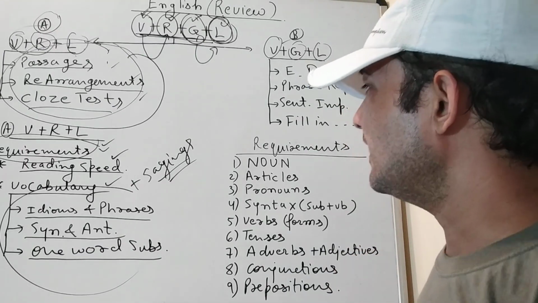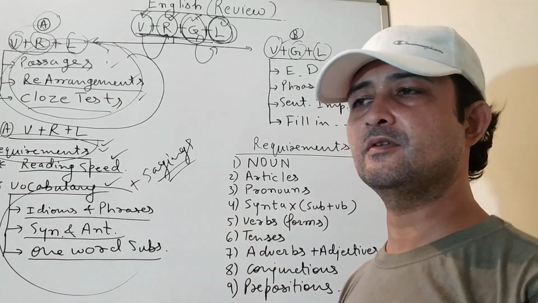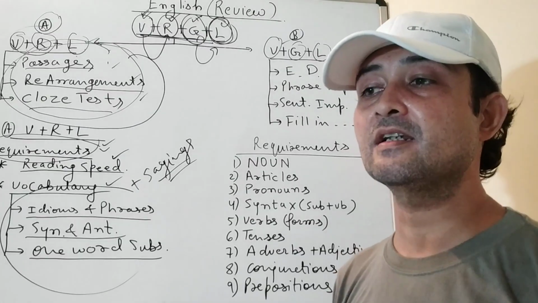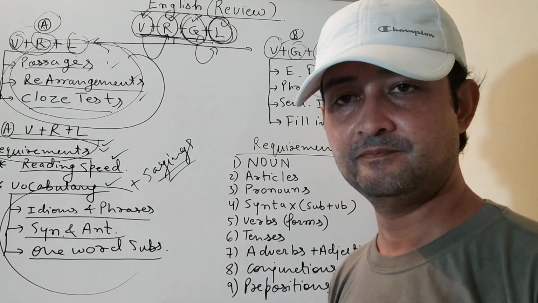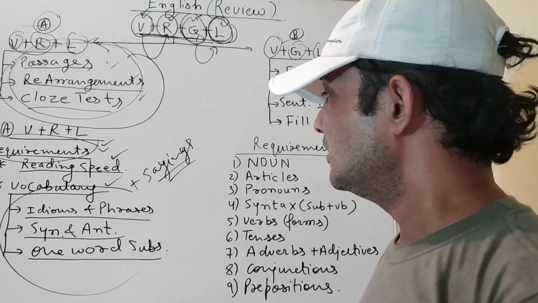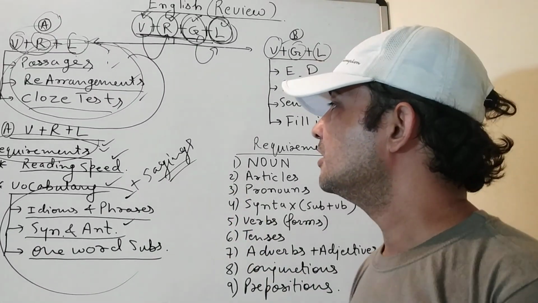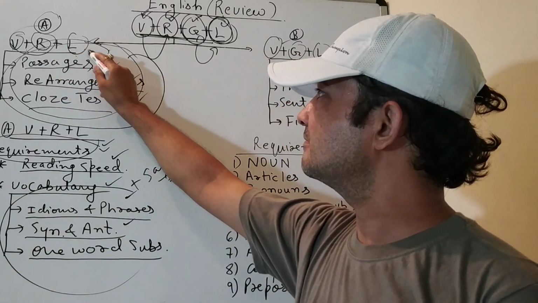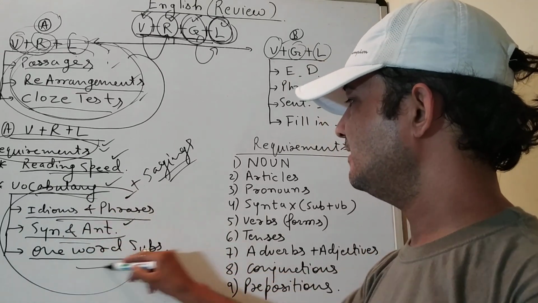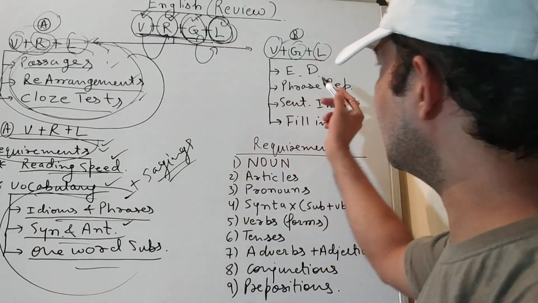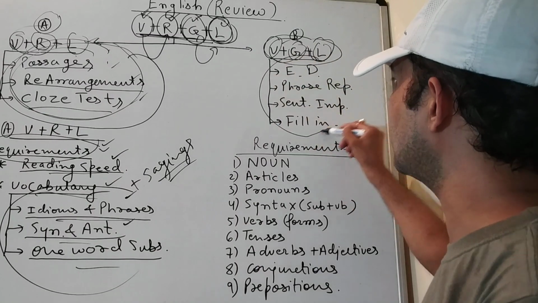For example, sayings can be proverbs. Sayings are things that give you food for thought. For example, honesty is the best policy is a saying. Synonyms and antonyms we will know, idioms and phrases we know. To improve upon these three points, you have to go through reading speed, vocabulary, idioms, phrases, antonyms, synonyms and one-word substitutions. On the other hand, for the improvement of vocabulary and grammar, so that you can apply logic to these four types of questions,